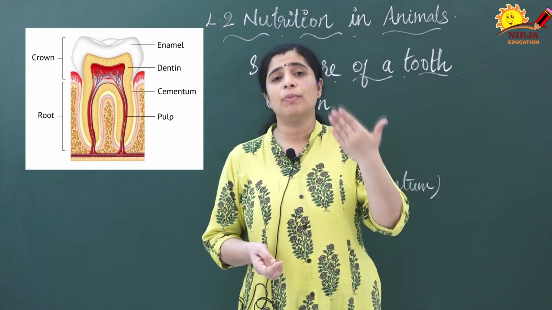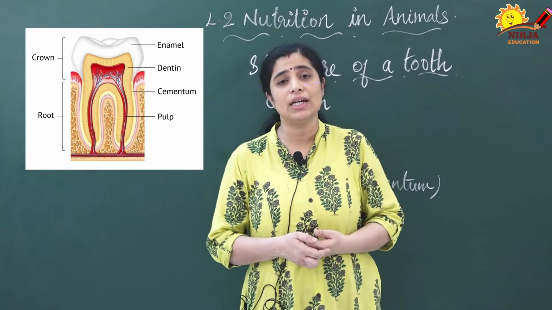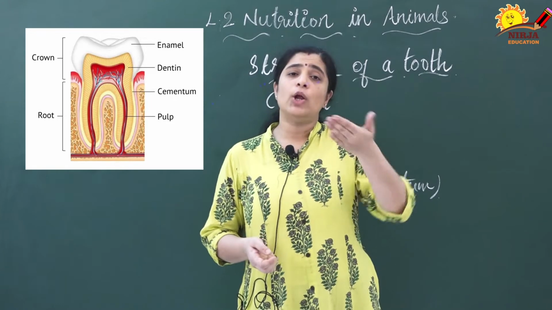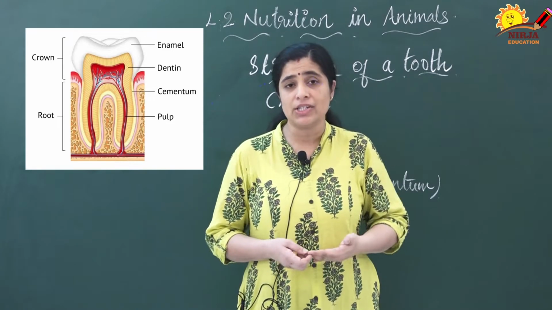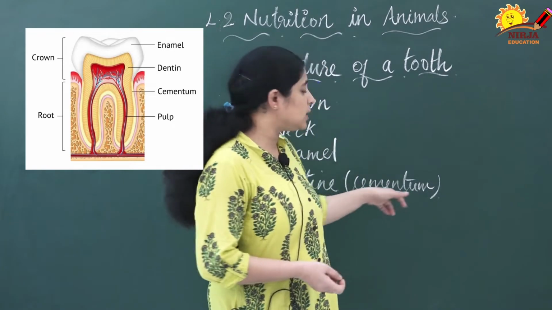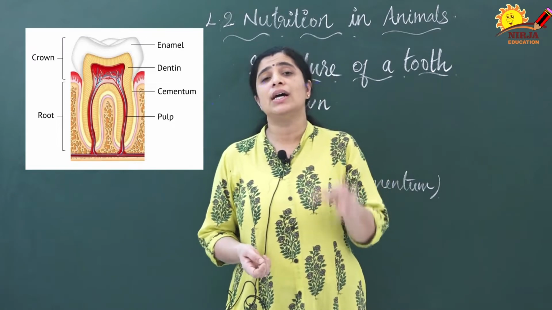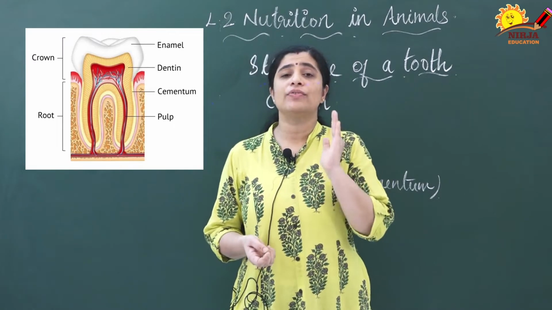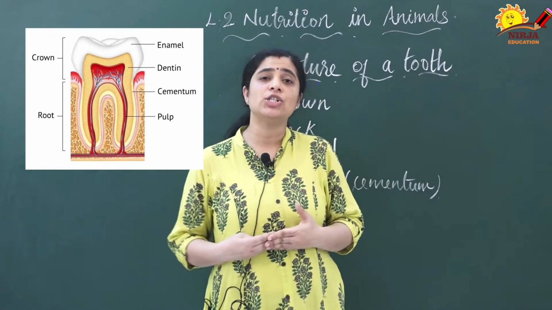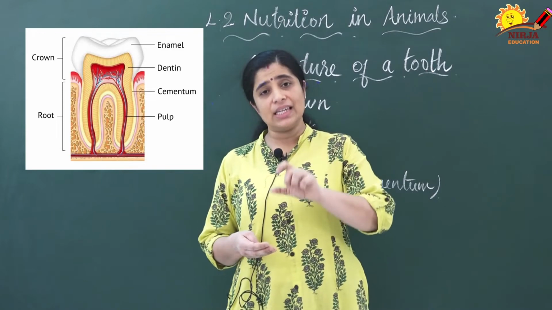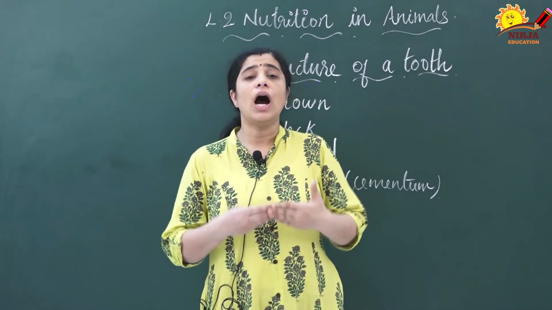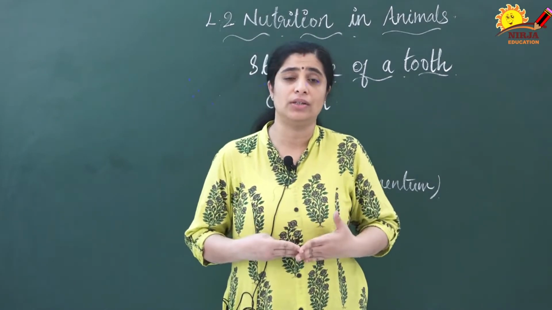The crown is made up of the hardest material, and this material is known as the enamel. It is the hardest material in your body, and below this enamel you can see a bony material known as dentine. The other name of this dentine is cementum. It helps to fix the tooth to the jaw, and the center part of the tooth is known as the pulp. In this pulp cavity you can see a large number of blood vessels, and the neck is the part between the crown and the root. Now we will see how you have to care for your teeth.